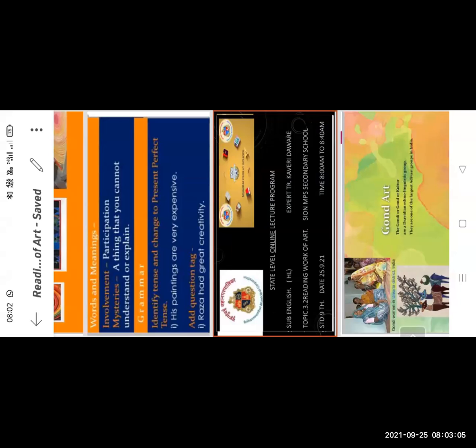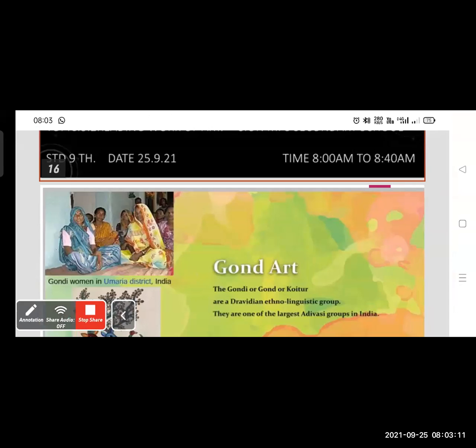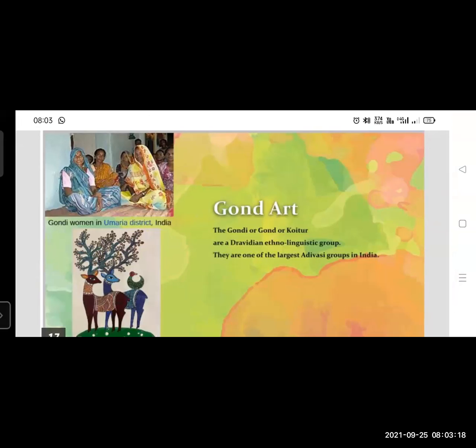And today we have to see Gond art, and let's see what Gond art is. Firstly, we have to know what is meant by Gond. Gond is a Dravidian word, and it means corn. It's an abbreviation of corn words. Corn actually means a mountain.